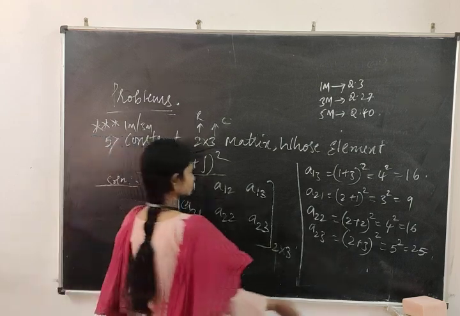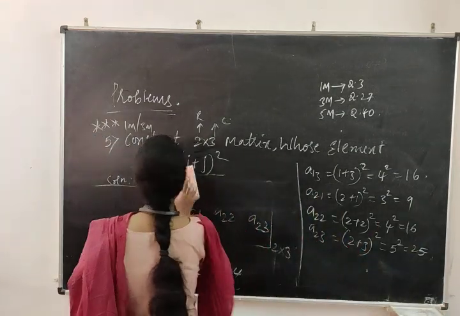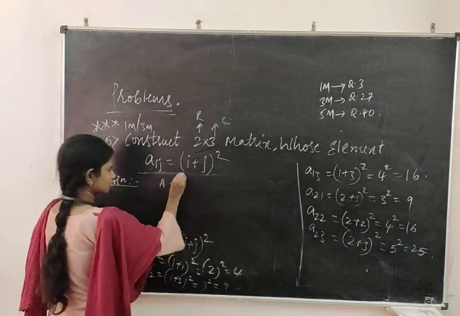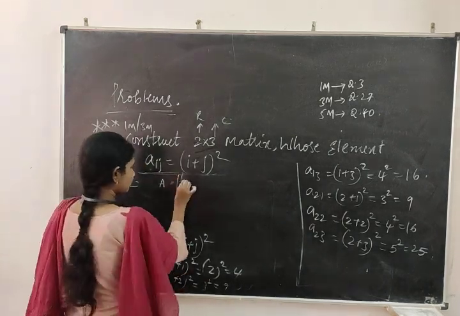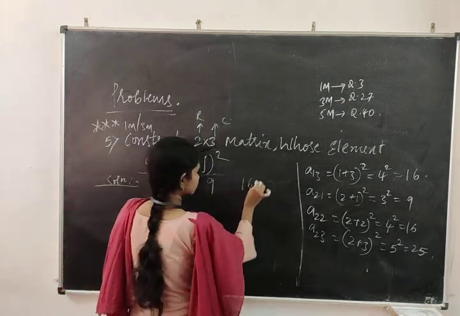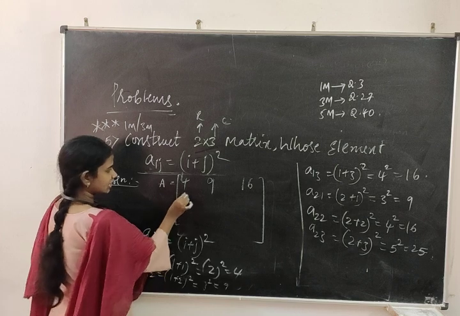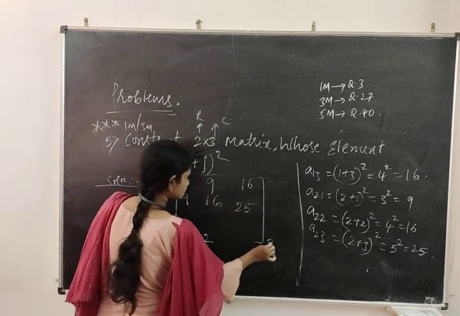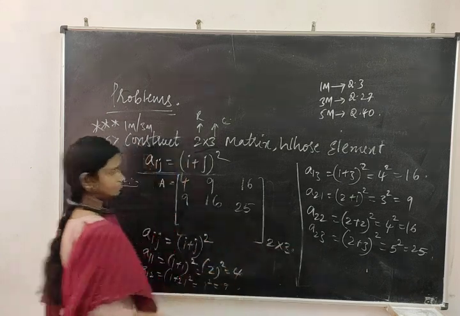Therefore, A is equal to, now replace one by one. a11 is 4, a12 is 9, a13 is 16. a21 is 9, this is 16 and this is 25. Order is 2 cross 3.